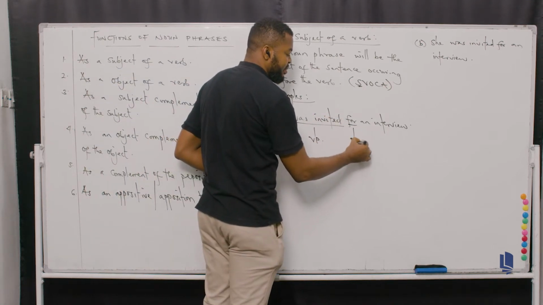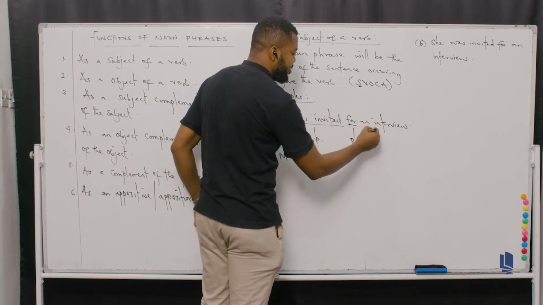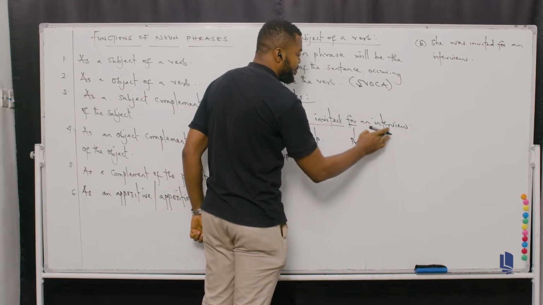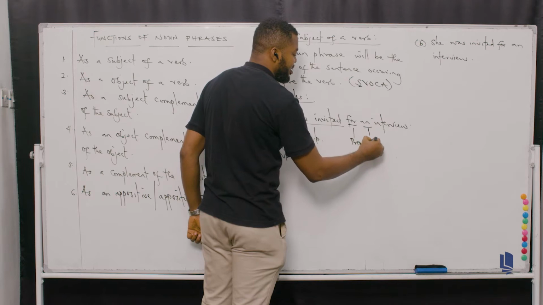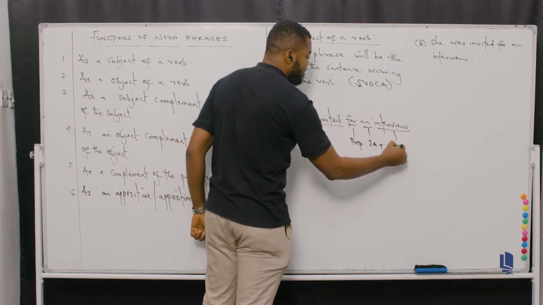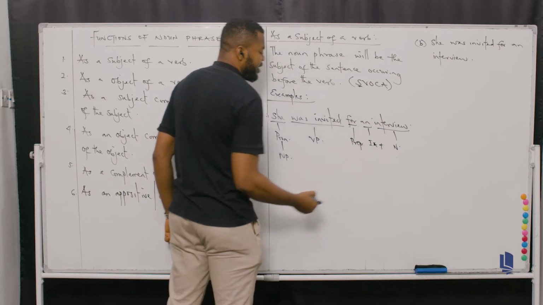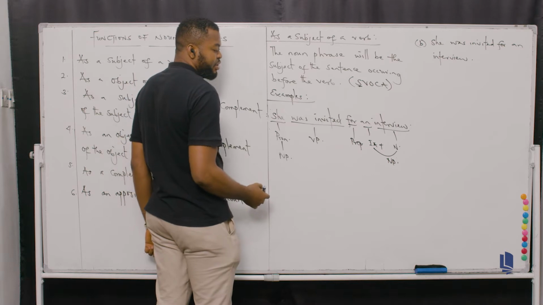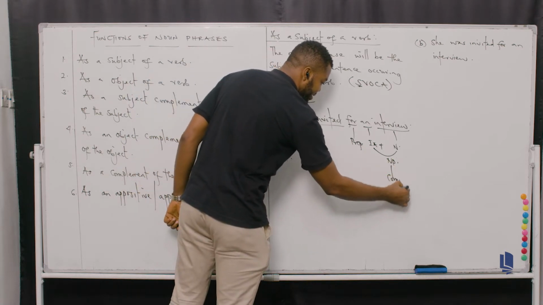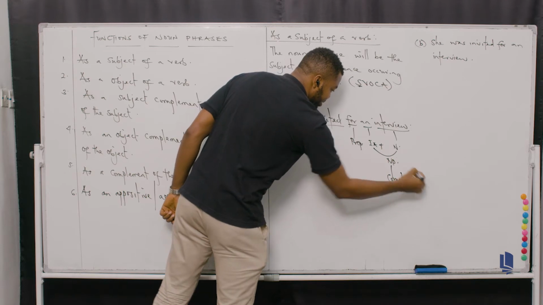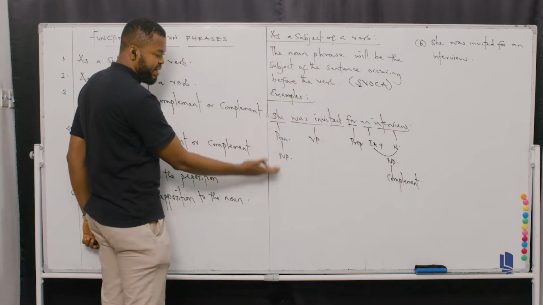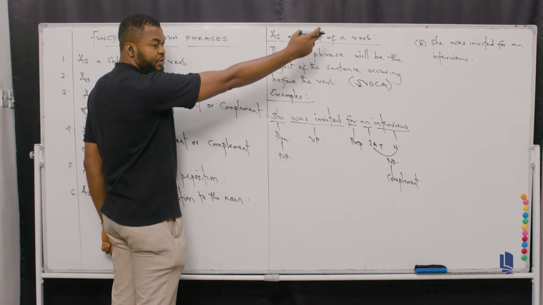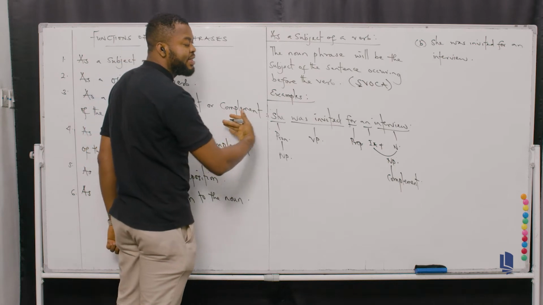Don't forget, preposition. And then you have the indefinite article. You can analyze it one after another, or you can pick it up together. So here you have the indefinite article plus interview, which is a noun. Okay. So in this case too, you can also form a noun phrase here. But remember, our major attention, this is functioning as a complement. Don't forget, this is a noun phrase functioning as a complement. But that's not our attention. Our attention is here. How a noun phrase can function as a subject of a verb. That's our major attention. I've been able to analyze everything in this sentence.